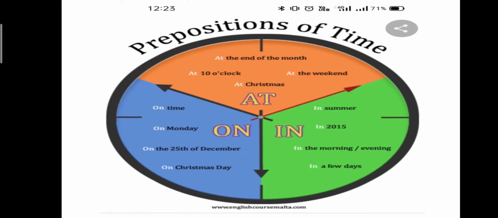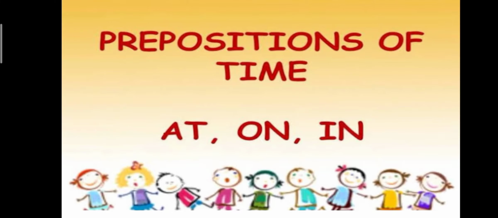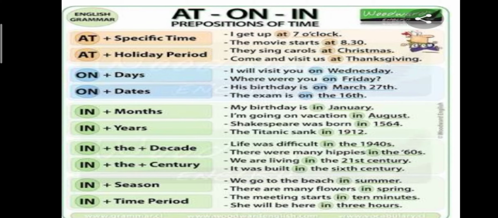When do we use at, on, or in as prepositions of time? Let's look at this table. These prepositions are used to tell when something happened. Either we are talking about clock timings, or days of the month or days of the week, or month or year or decade, or we can talk even about duration of time or period of time. So let's see how we use them.